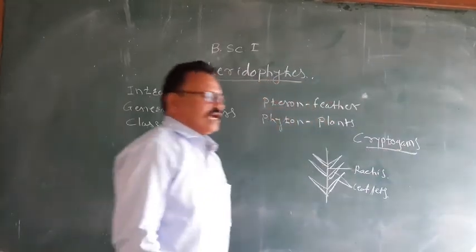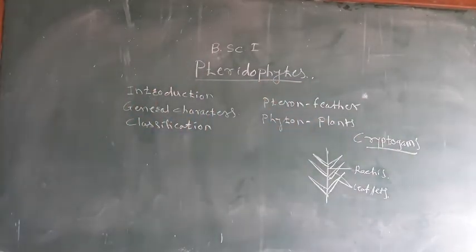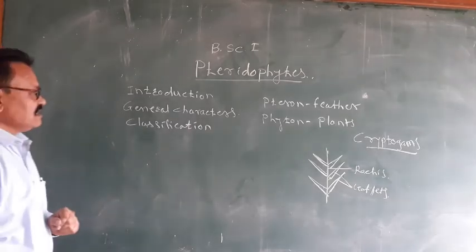What are cryptogams? Crypto means hidden, and gametes means the gametes. Plants in which the gametes are hidden, and in which seeds and flowers are not formed, are called cryptogams.